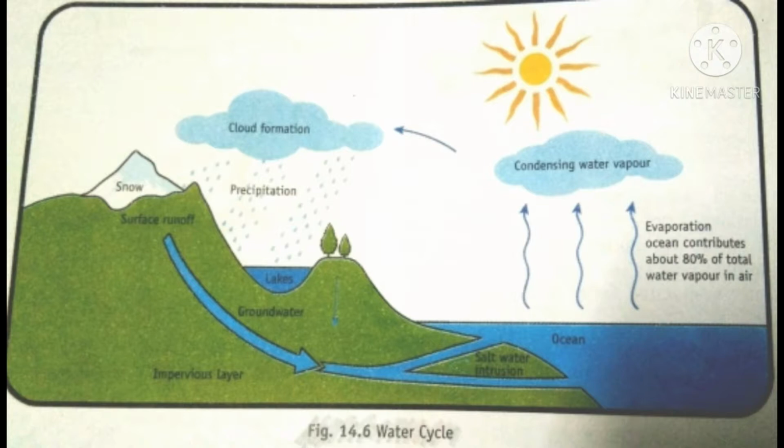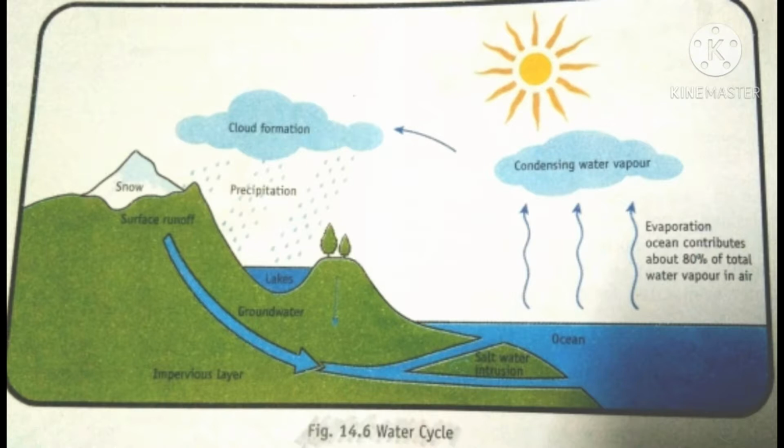As sunlight falls on the oceans, the water of the ocean changes into water vapor and evaporates. But the salt remains dissolved in the ocean as the salt does not evaporate. So the remaining water in the ocean gets saltier and saltier with time. This is the reason why the oceans are salty.